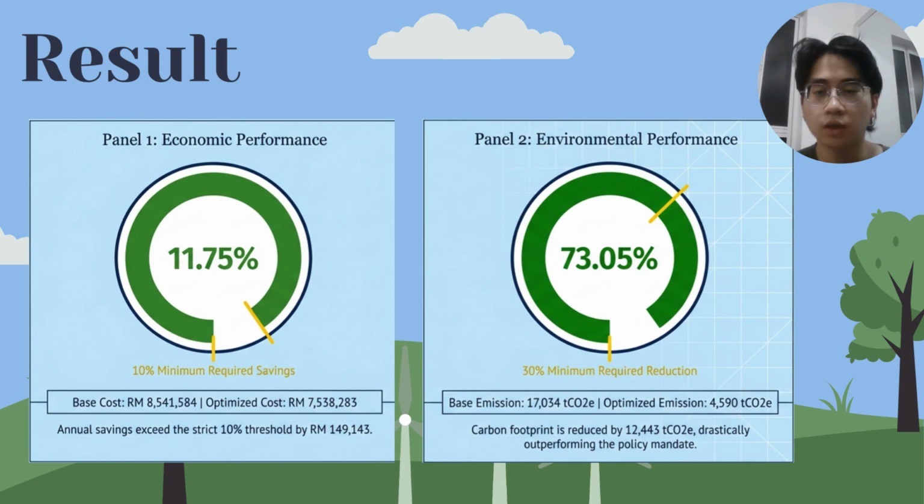Moving on to the results of our optimization problem through the GAMS coding, first we evaluate economic performance. We obtain an 11.75% cost saving, from the initial 8.5 million all the way down to 7.5 million. We also evaluated environmental performance, where we cut 73.5% of the emissions, from the initial 17,000 tons of CO2 all the way down to 4,500 tons of CO2, thus making our plant future-proof and emissions friendly.